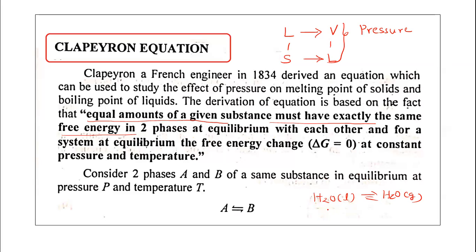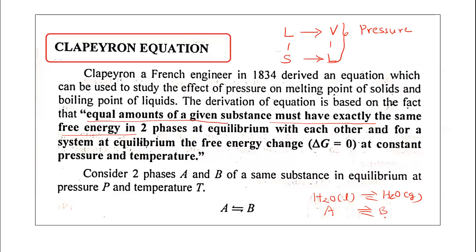So it is having exactly the same free energy. Suppose that this is the component in phase A and this is the same substance in phase B. The two phases are existing there. Then equal amounts of a given substance must have exactly the same free energy.